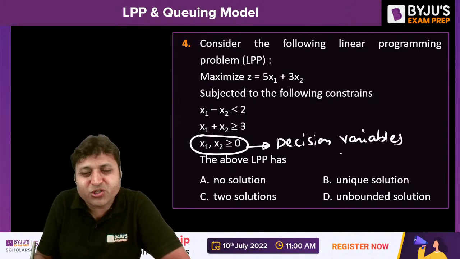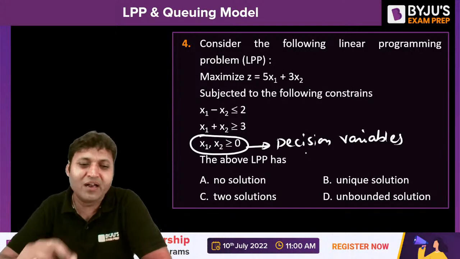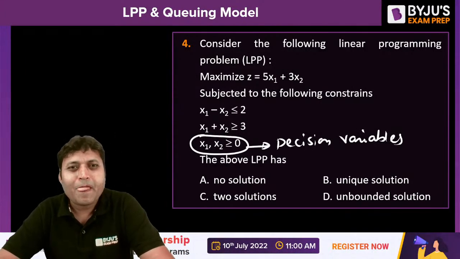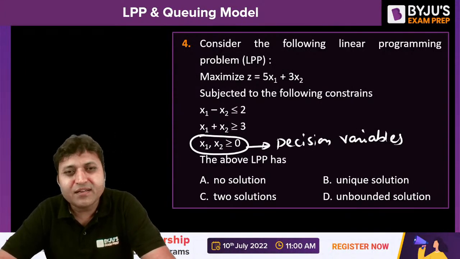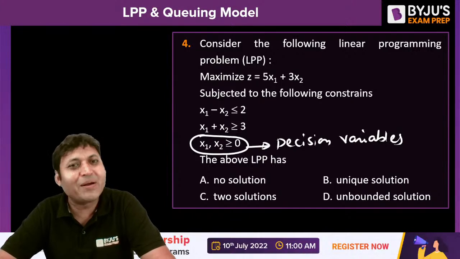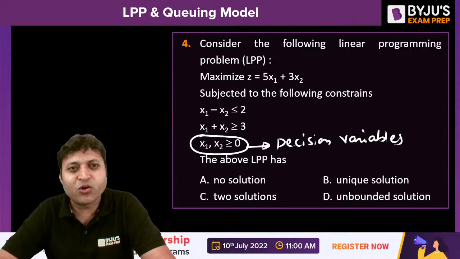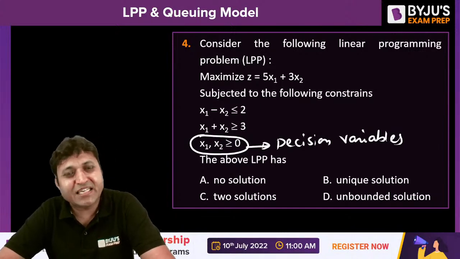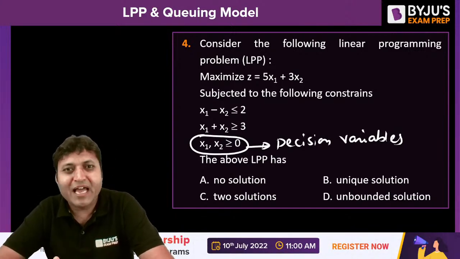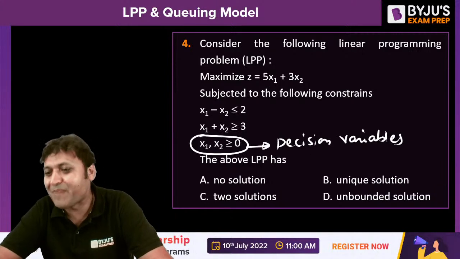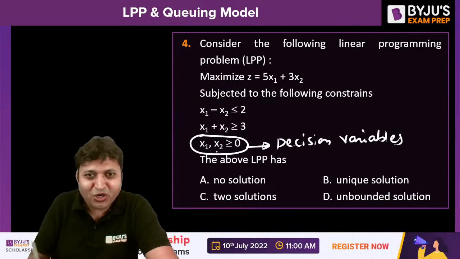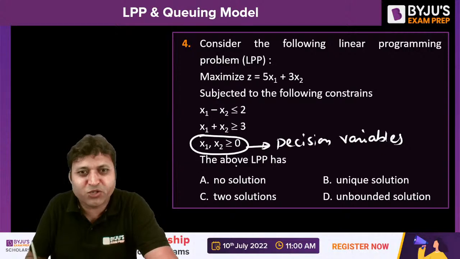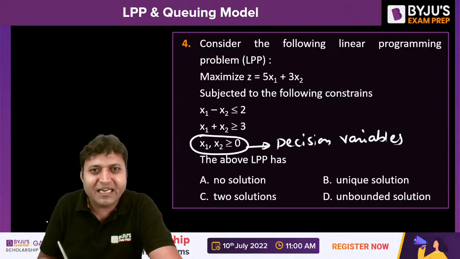There are 2 methods to solve an LPP model. One is the graphical method. When the decision variables are 2, you can go for the graphical method to solve the LPP. And when the decision variables are more than 2, you should go for the simplex method. Because there are 2 decision variables, x1 and x2, we can go with the graphical method.